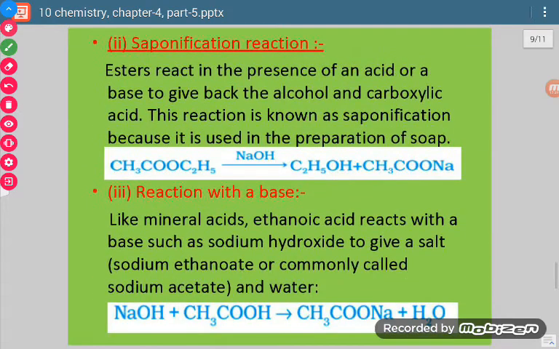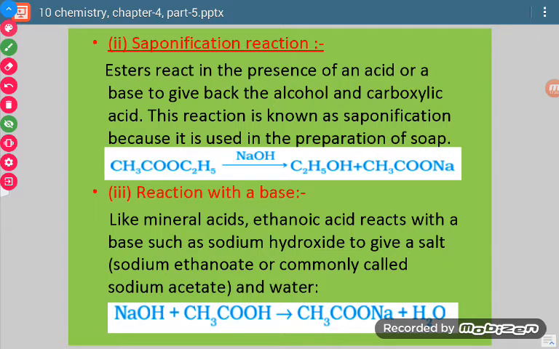Now the second reaction is the saponification reaction. What is saponification? The word saponification comes from soap. So a reaction in which there is formation of soap is called a saponification reaction. In general, the formula of soap is RCOONa. Here R means alkyl group. What is an alkyl group? An alkyl group contains one hydrogen less than an alkane.